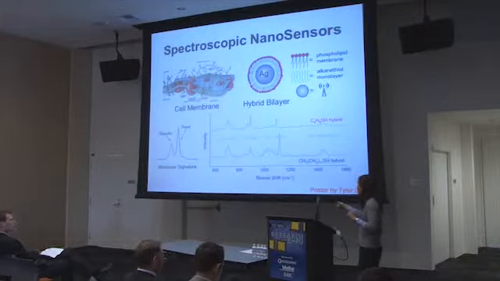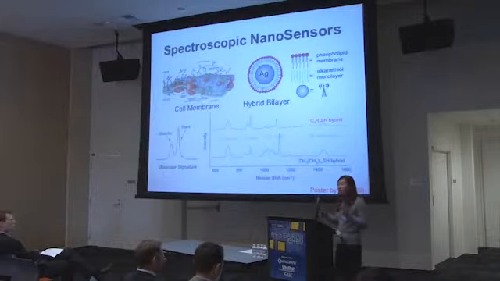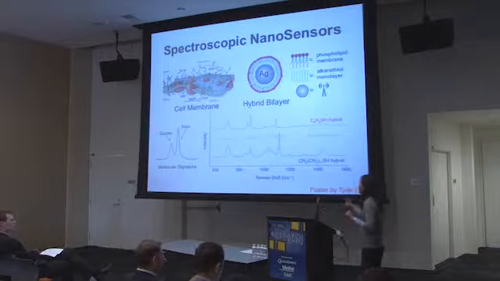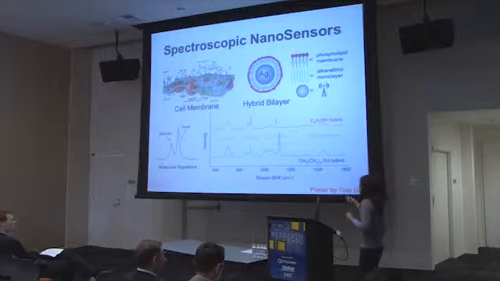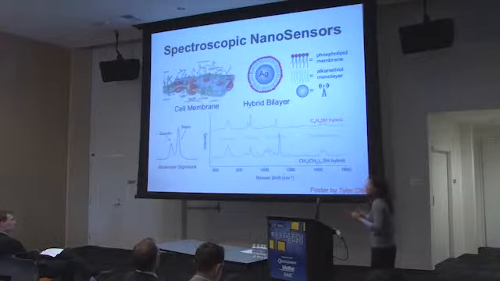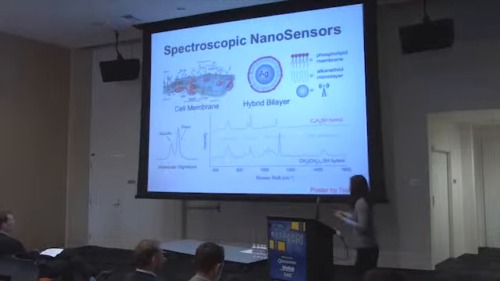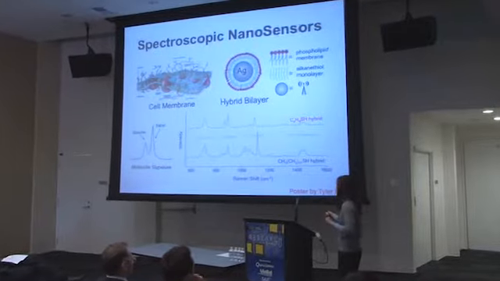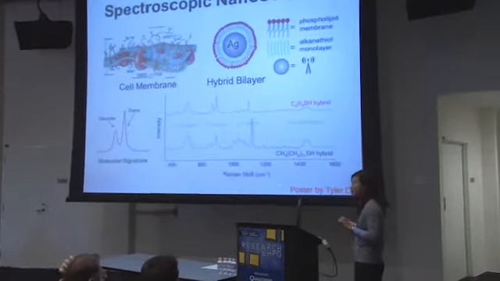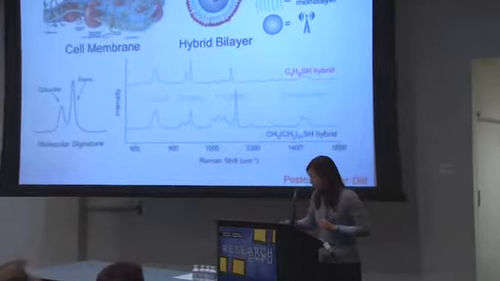By looking at the ratio of intensities for each of these pairs of peaks, we can actually see these molecular conformational changes in our hybrid bilayer structure. What he's showing you in this spectrum is that depending on how long or short this little inner part of our bilayer is, you can see a change in the molecular conformation of the phospholipid membrane that's surrounding it. So if you're interested in learning more about how we use our optical antenna in this kind of spectroscopic application, there's a poster by my student Tyler Dill. Go ask him hard questions.